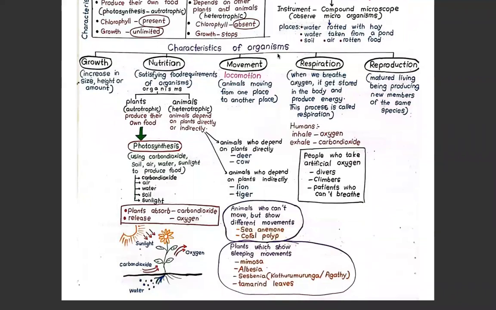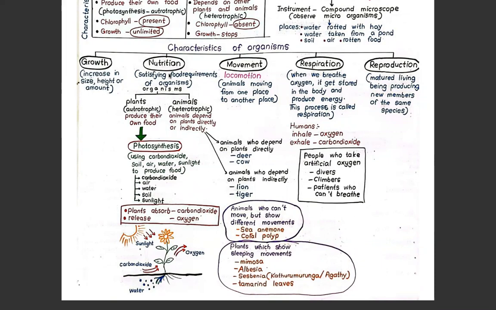What are the main characteristics of organisms? Growth, nutrition, movement, respiration, reproduction. Growth means the increase in size, height, or amount. You should study these definitions. What do you mean by growth? It's the increase in size, height, or amount.